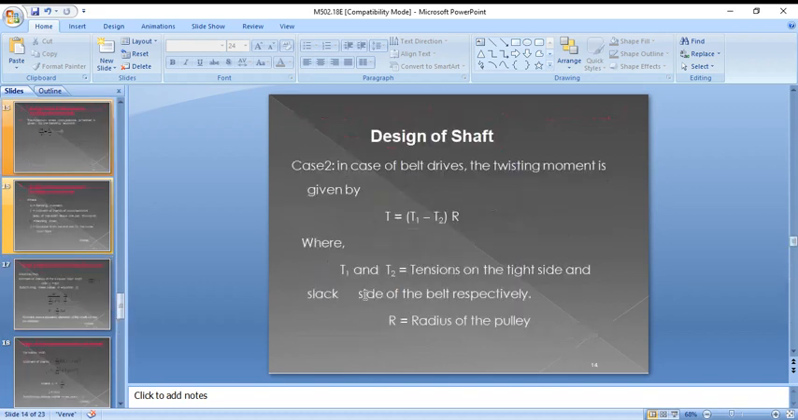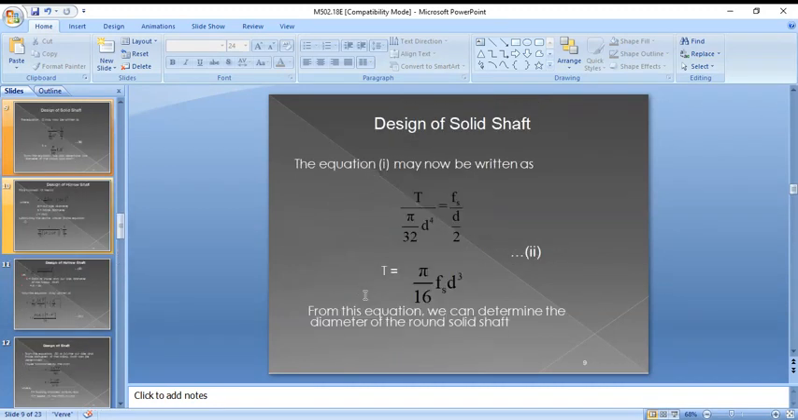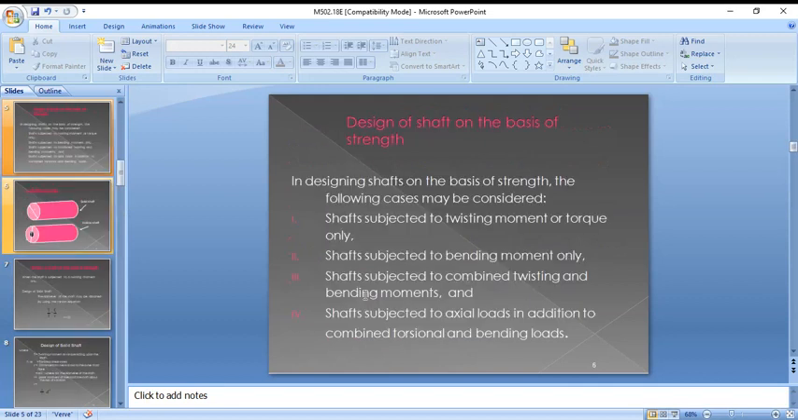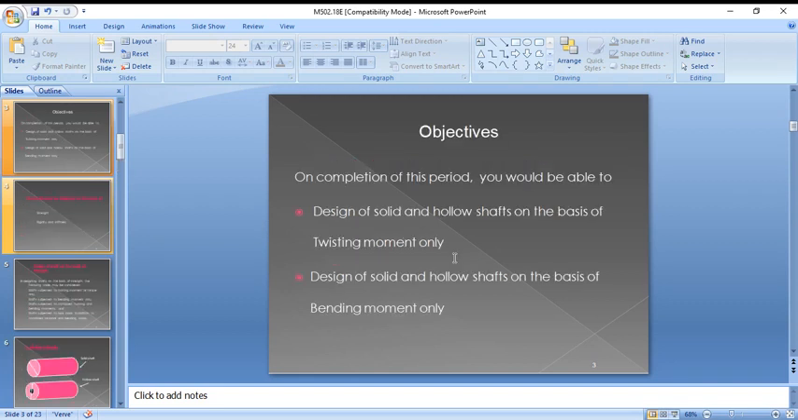So here the main important point is, when you design the shaft, here you need to consider, again revising, the design of solid shaft and hollow shaft.